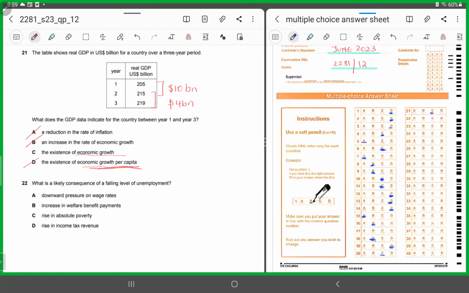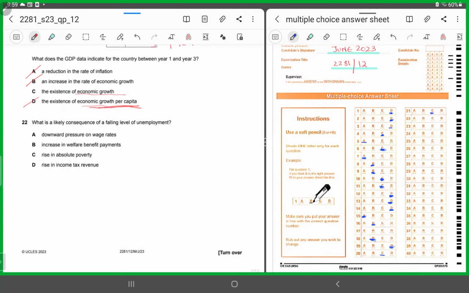All right, let's look at 22. What is a likely consequence of a falling level of unemployment? Now, the unemployment level is decreasing. So what would happen because of a falling level of unemployment? Option A, downward pressure on wage rates. If unemployment is decreasing, the pressure on wage rates should be increasing. So you chop option A. It's the opposite. Option A is incorrect.